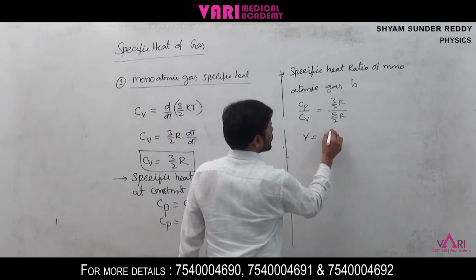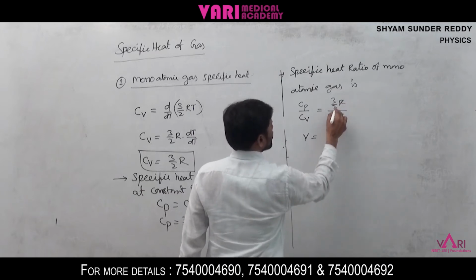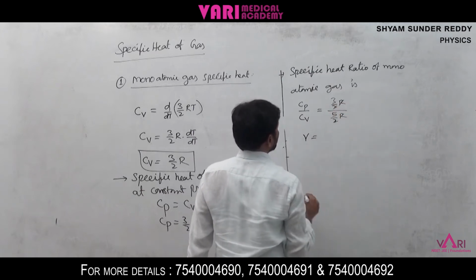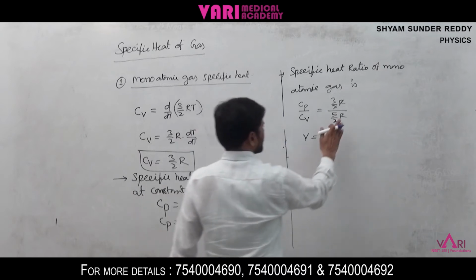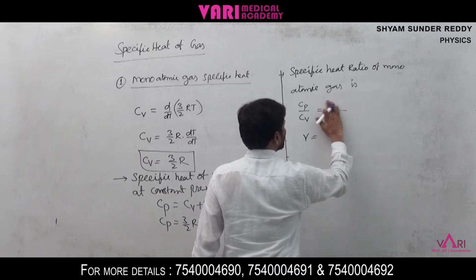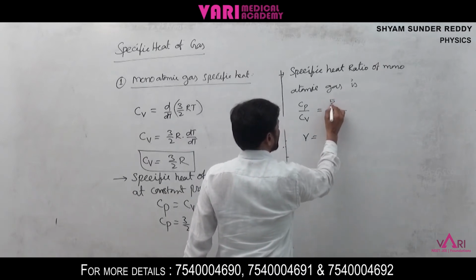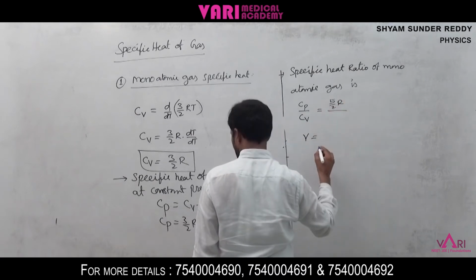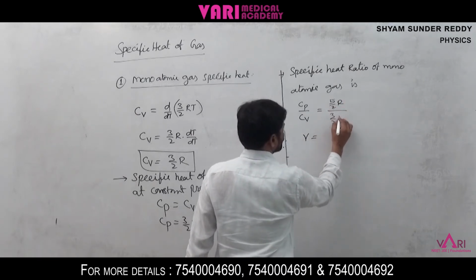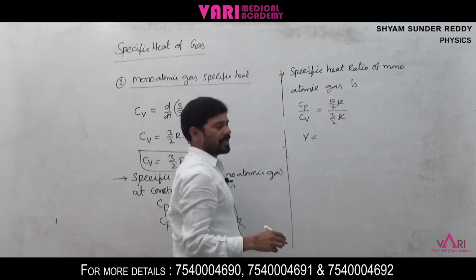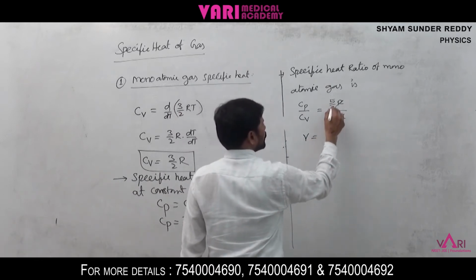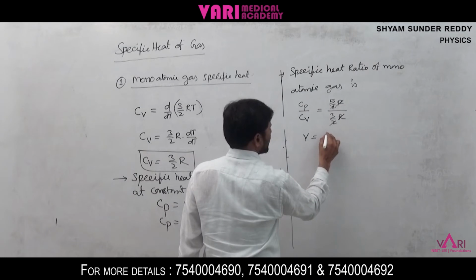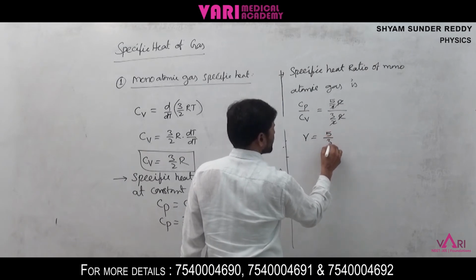Gamma is equal to Cp by Cv, here it is 5 by 2 R by 3 by 2 R. R gets cancelled, then 2 also gets cancelled, then it will become 5 by 3.